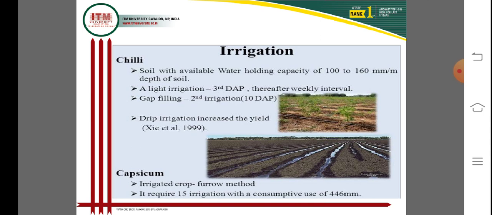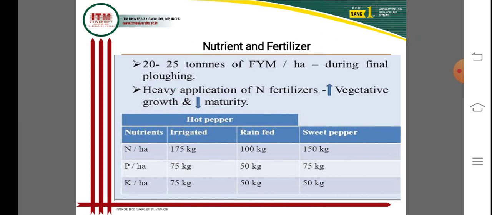Capsicum is an irrigated crop, grown by the furrow method also in open field conditions. It requires 15 irrigations, with consecutive use of 146 mm of water, for successful cultivation of capsicum in open field conditions.